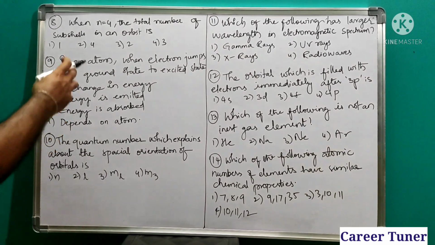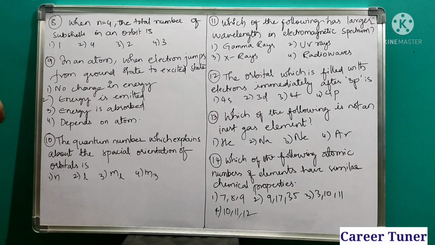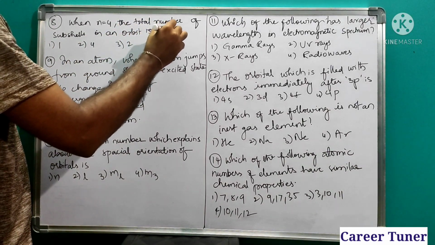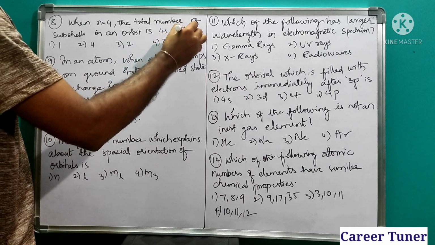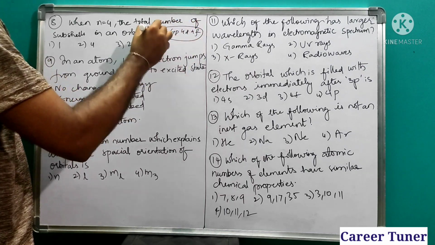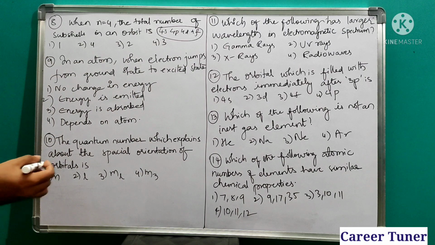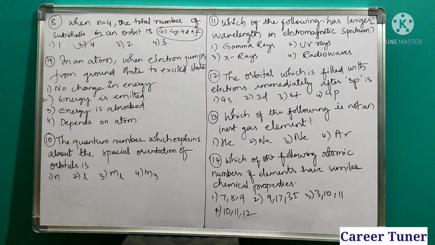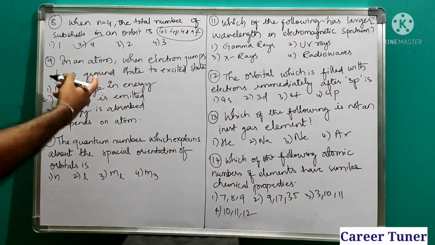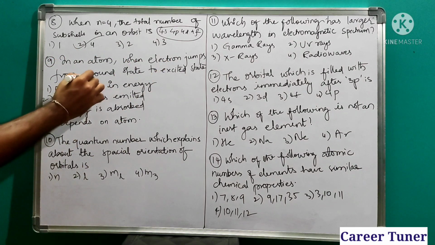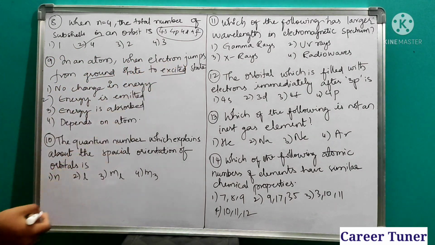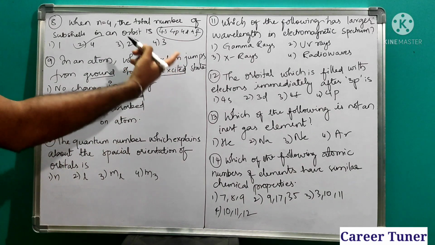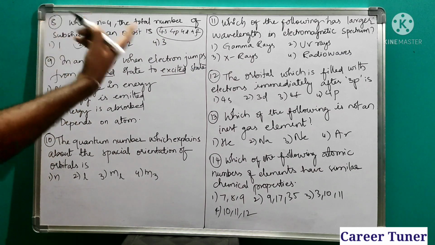Our next question. When n is equal to 4, the total number of subshells of an orbital. Now you see, when n is equal to 4, we have 4s, 4p, 4d and 4f in the moeller diagram. So how many subshells does it have? s, p, d, f. So 4 subshells. Next, in an atom, when an electron jumps from ground state to excited state, what happens? Energy will be absorbed. Whenever it jumps from excited to ground state, then energy will be emitted.